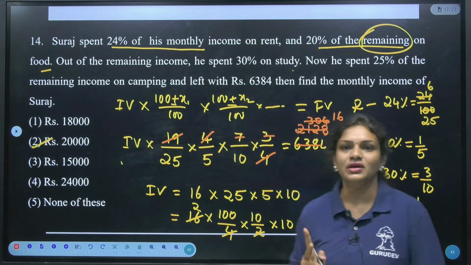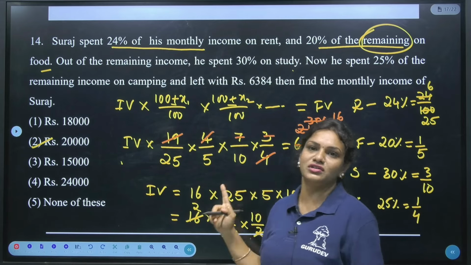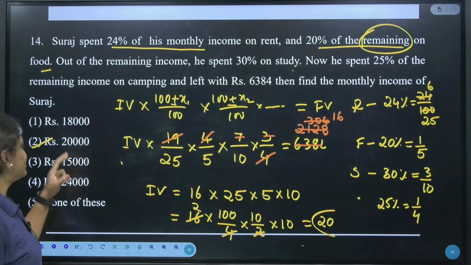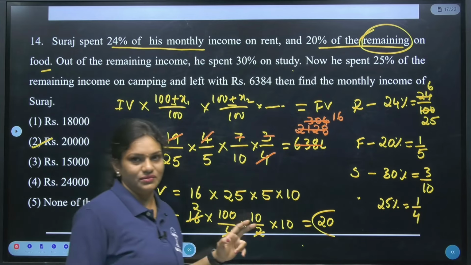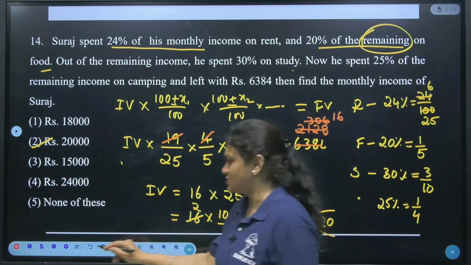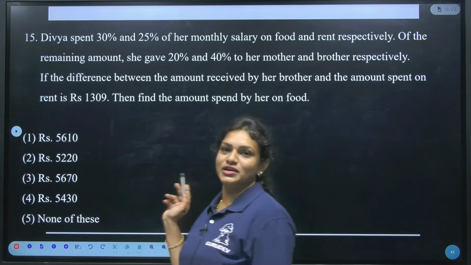Is it clear? Yes. This is also one of the important concepts, guys. Please go through this once again. Okay. So finally the answer for this question is 20,000. So shall we move on to the next question? Let's continue with question number 15, guys.